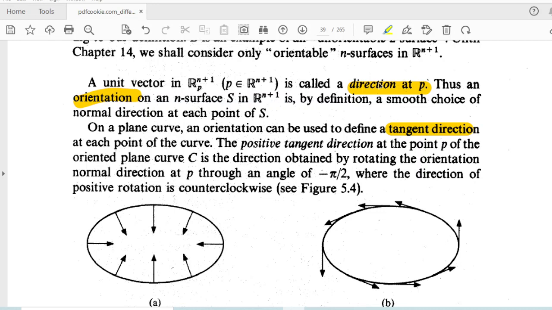And remember that direction at P എന്ന് പറയുമ്പോൾ unit vector. Normal direction എന്ന് പറയുമ്പോൾ normal unit vector. Tangent direction എന്ന് പറയുമ്പോൾ tangent unit vector. Unit tangent. Okay. So the positive tangent direction at the point of the oriented curve is the direction obtained by rotating the orientation normal vector through an angle minus pi by 2, where the direction of positive rotation is clockwise.